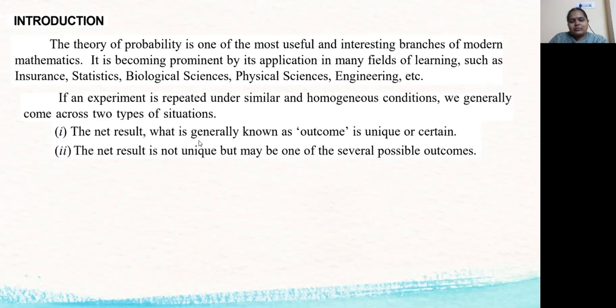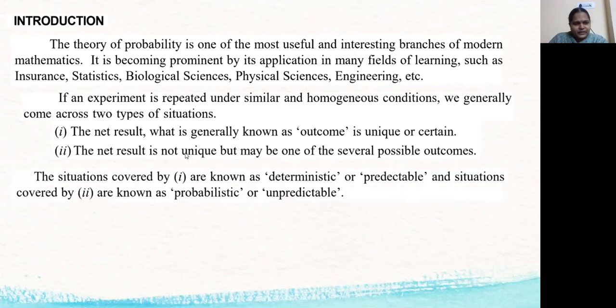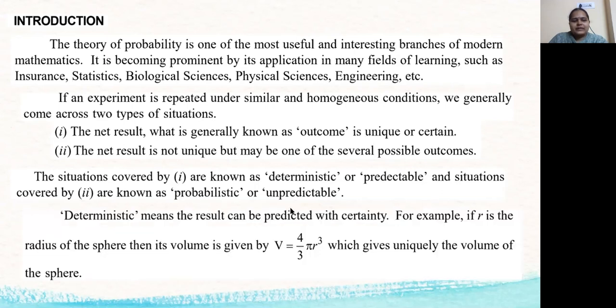Suppose an intelligent boy writes an exam; he will say that he will definitely pass. That is a certain thing. The situations covered by the first are known as deterministic or predictable situations, and the situations covered by the second are known as probabilistic or unpredictable. Deterministic means the result can be predicted with certainty.